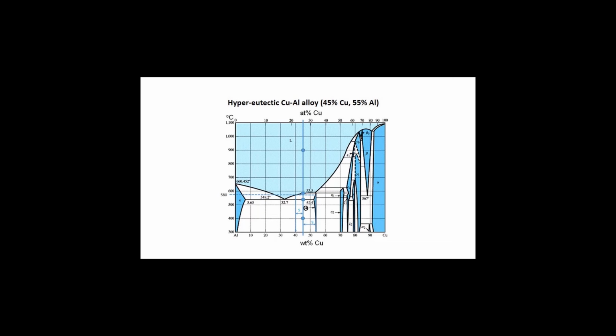The selected hyper-eutectic copper aluminium alloy has 45% copper and 55% aluminium. And from the bar, as you can see, on the right side the distance is 9, and on the left side the distance is 5.